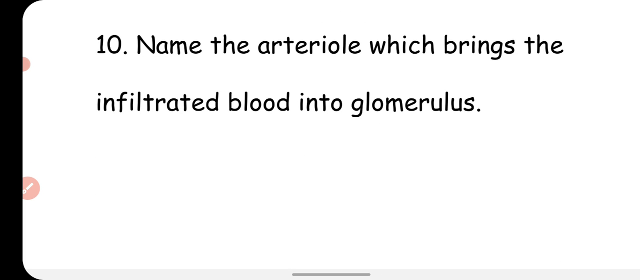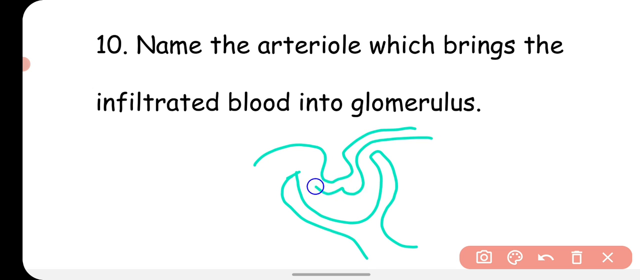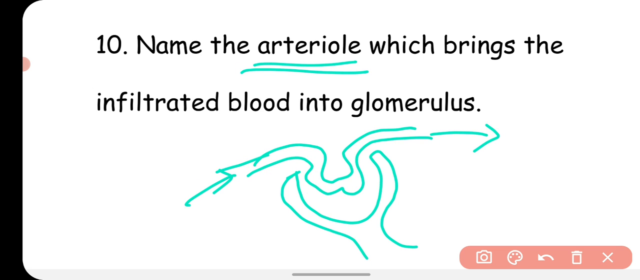Next is, name the arteriole which brings the unfiltered blood into the glomerulus. The glomerulus is the bunch of capillaries found in the Bowman capsule. One arteriole brings the unfiltered blood into the glomerulus, and another brings out the filtered blood from the glomerulus. So which arteriole brings the unfiltered blood into the glomerulus?